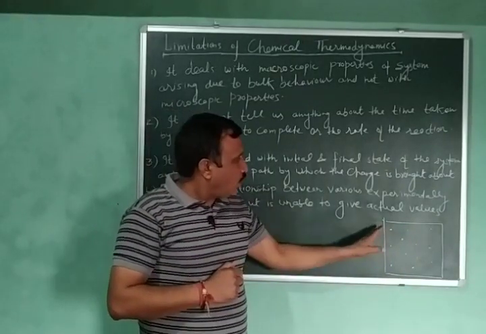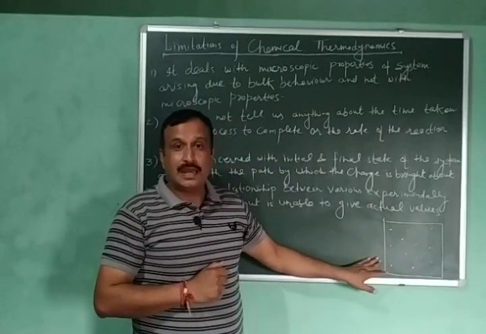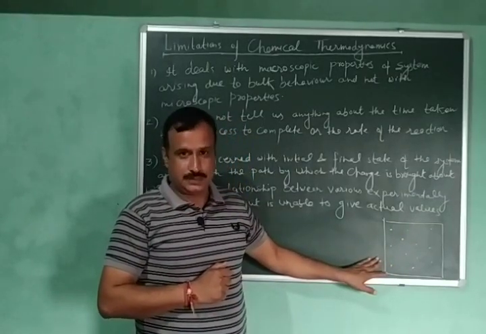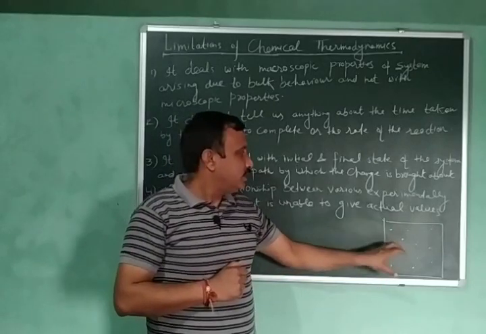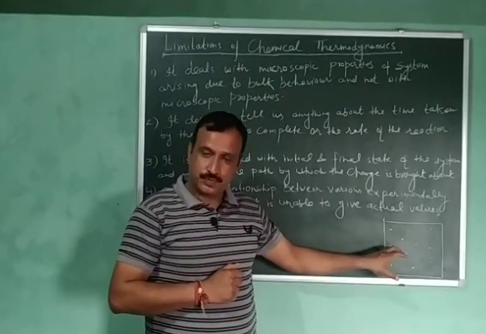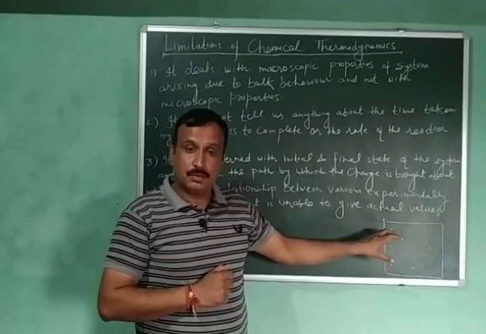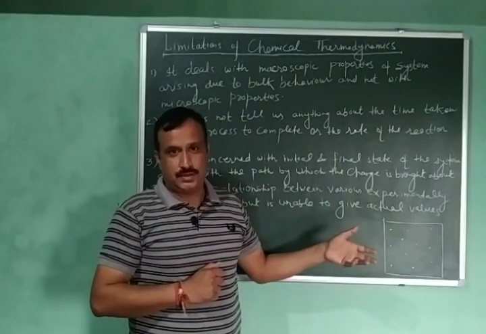All these particles have different individual properties. For example, each particle will have different position, different velocity, different momentum and different energy.